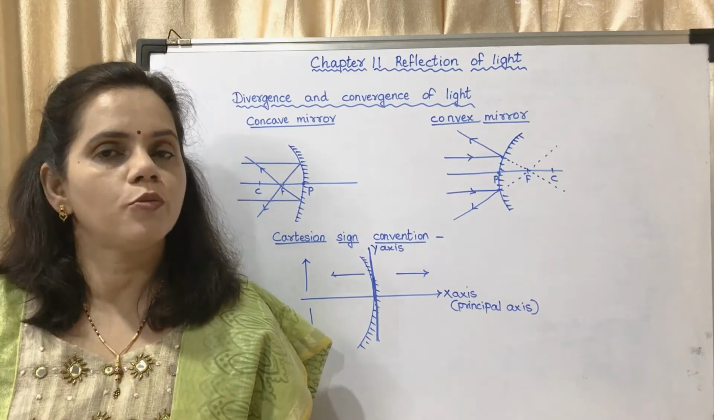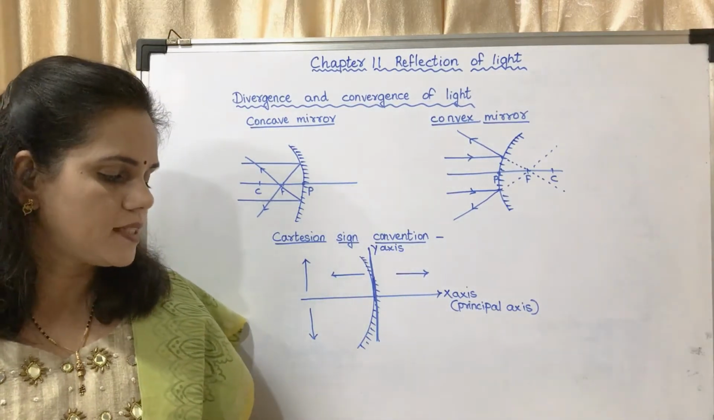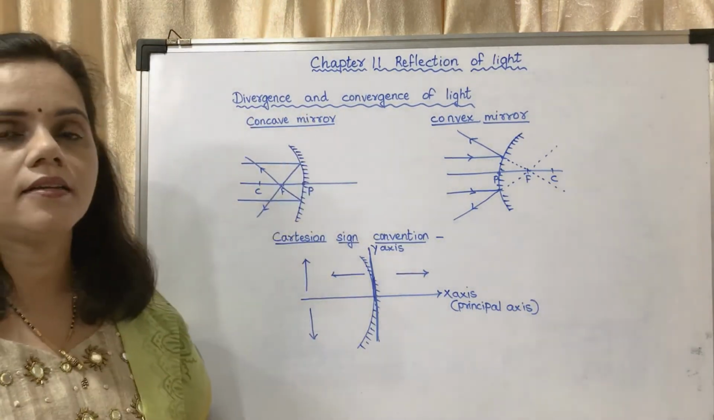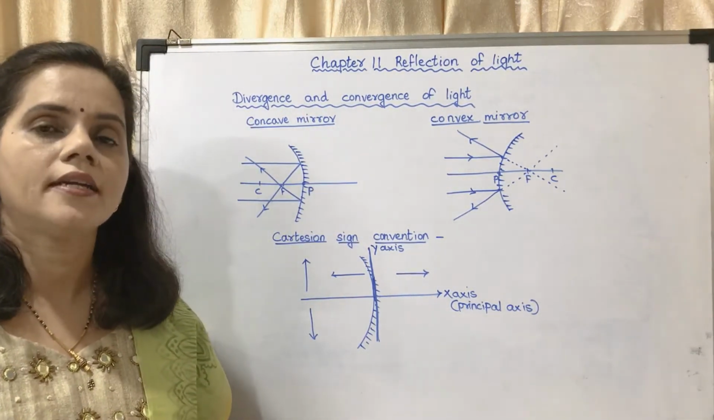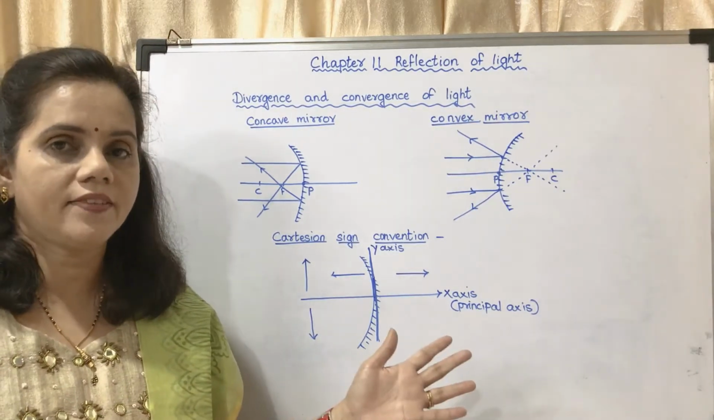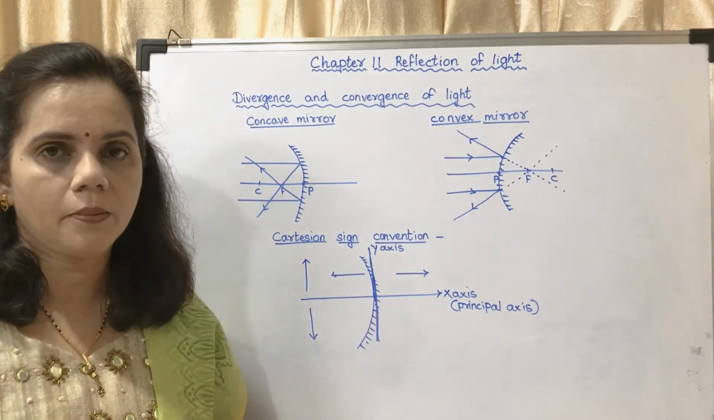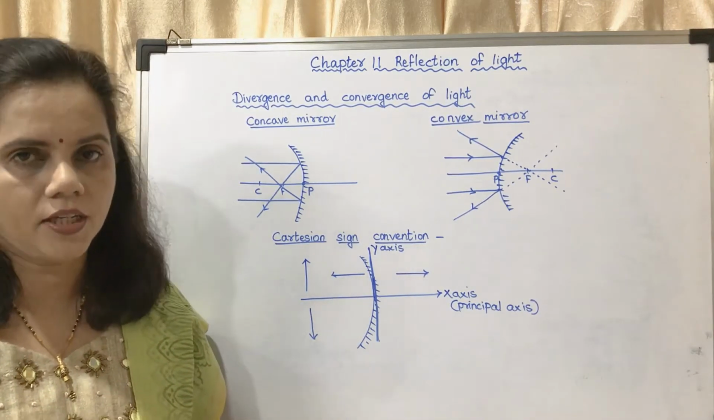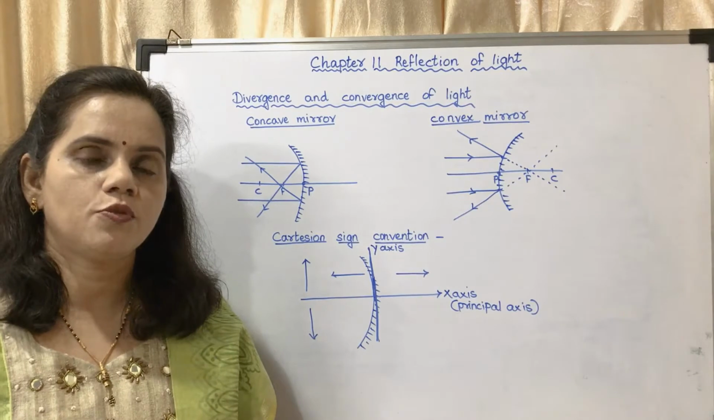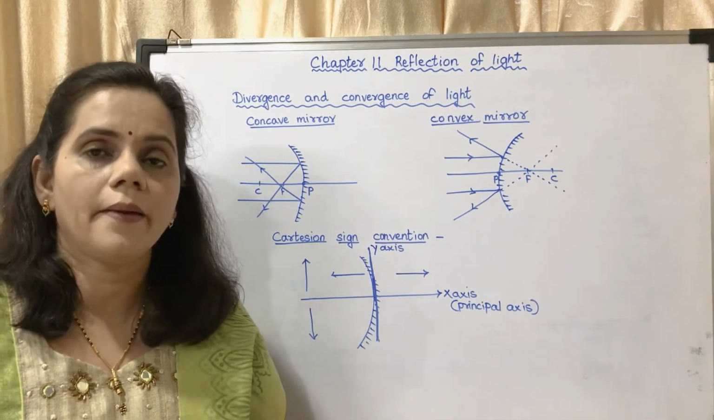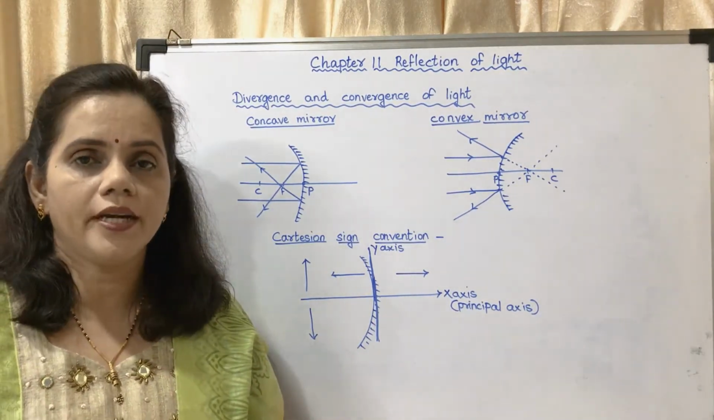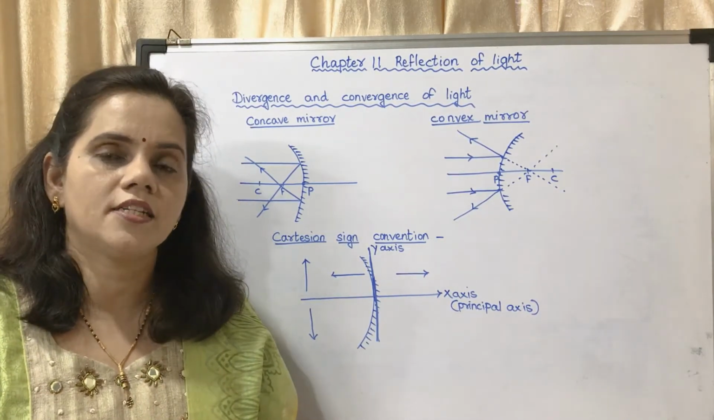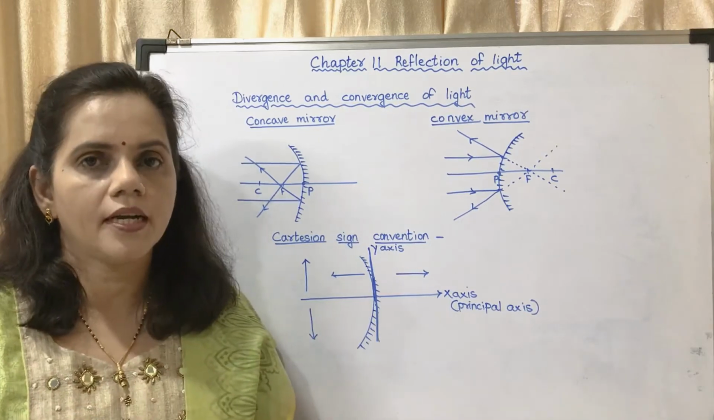Now we may move on to the next topic today, on page number 123, that is divergence and convergence of light. Divergence means it is getting diverged, it is going away from a particular point. Convergence means it is meeting at a particular point. I repeat, divergence means it is getting away, it is appearing to come from a particular point, whereas convergence means meeting at a particular point.